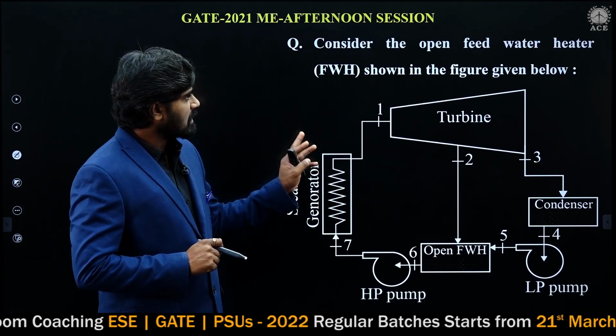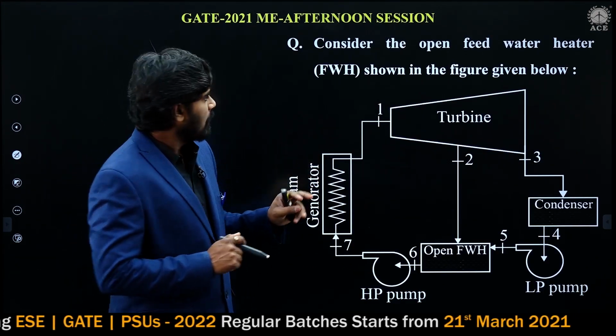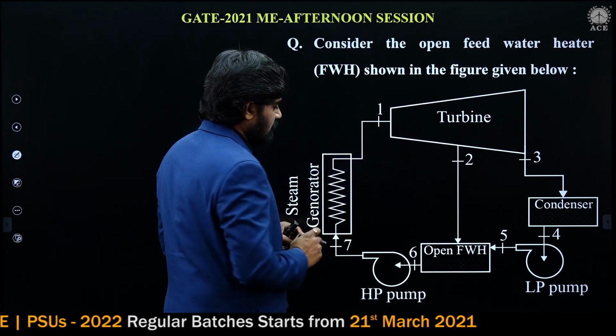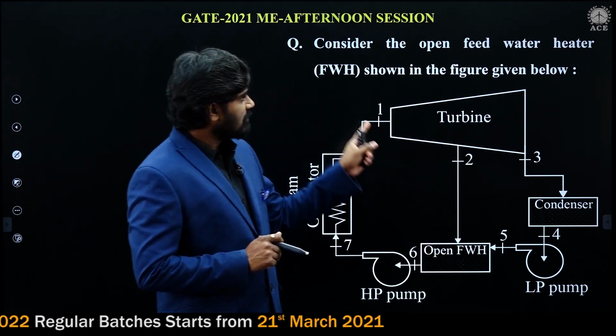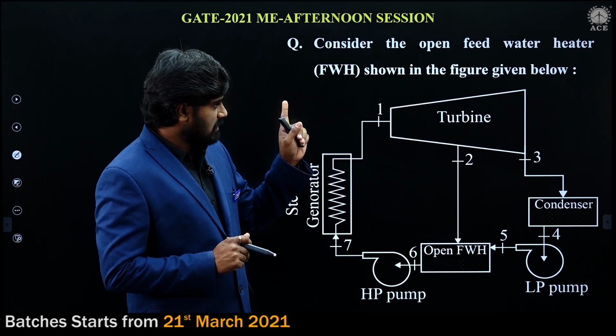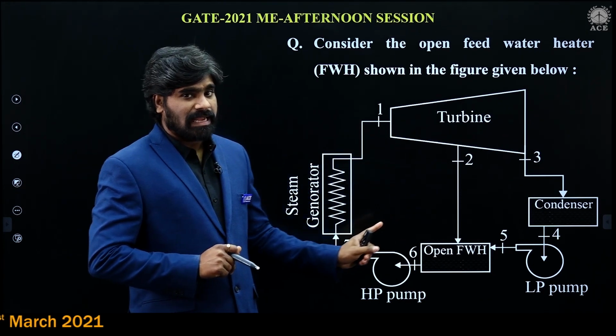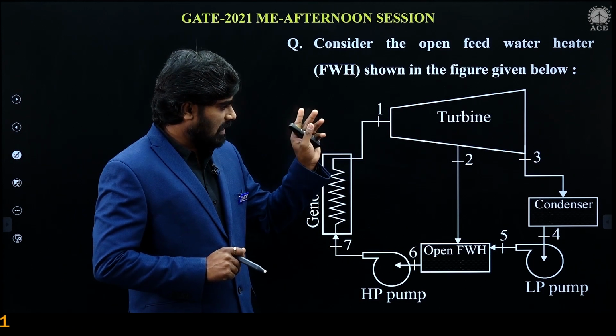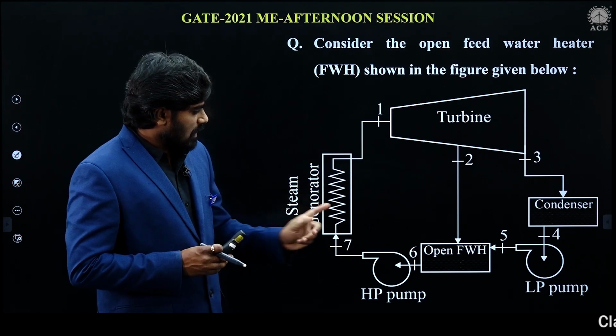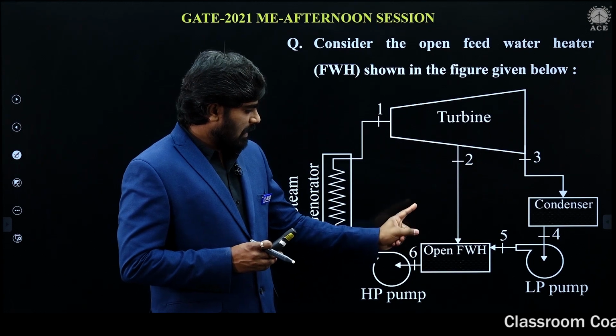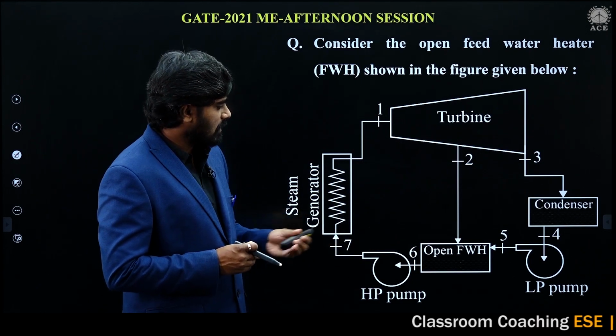Actually, this is the diagram given. Consider the open feed water heater. The open feed water heater system is given. So it is a steam power plant, a Rankine cycle. It is a steam power plant Rankine cycle problem. So he said open feed water heater.